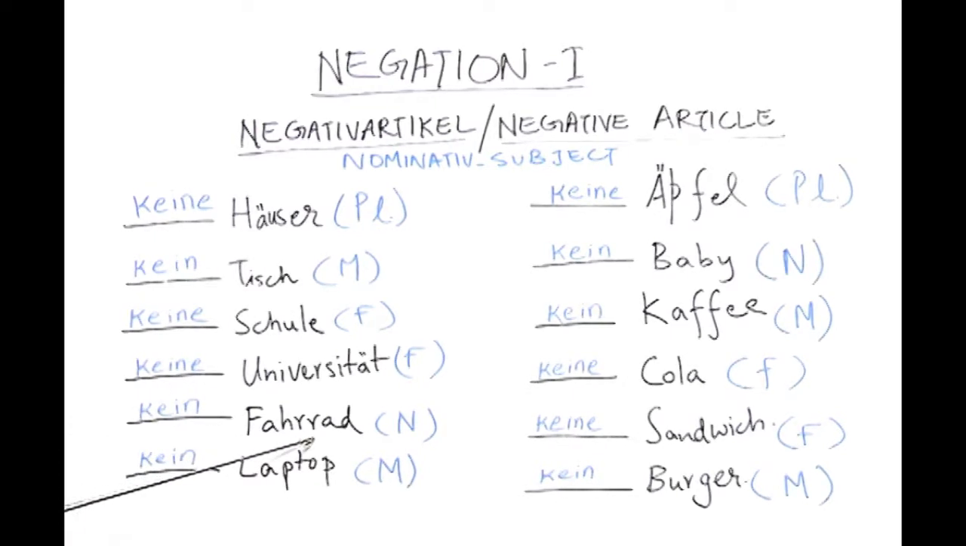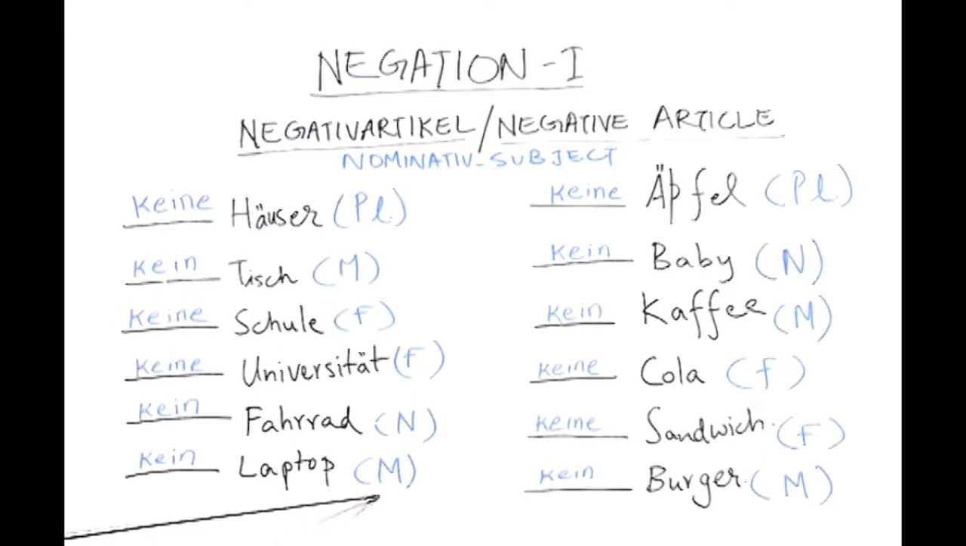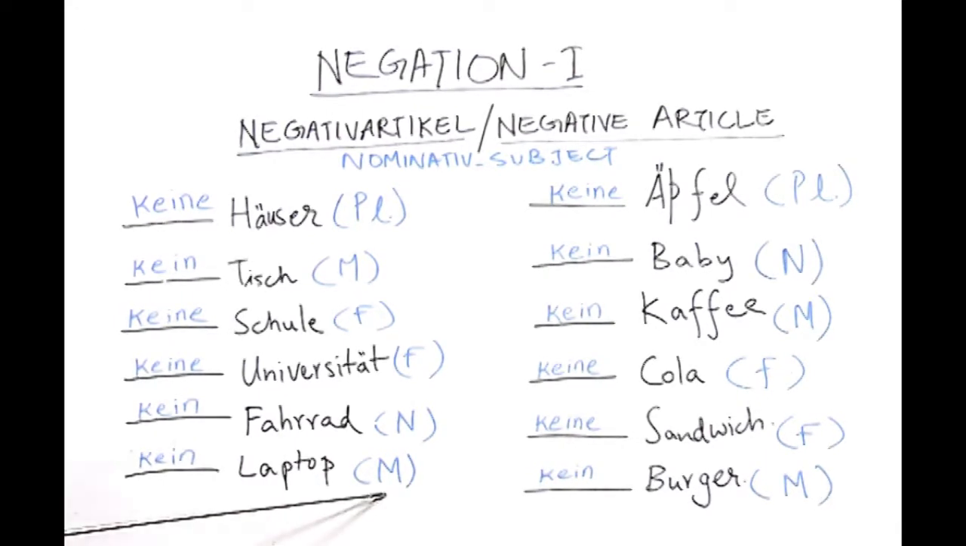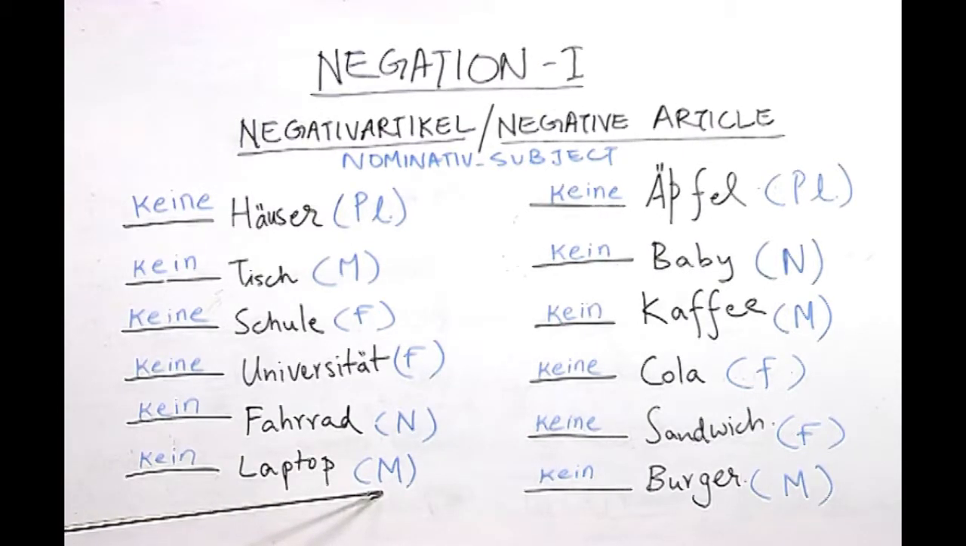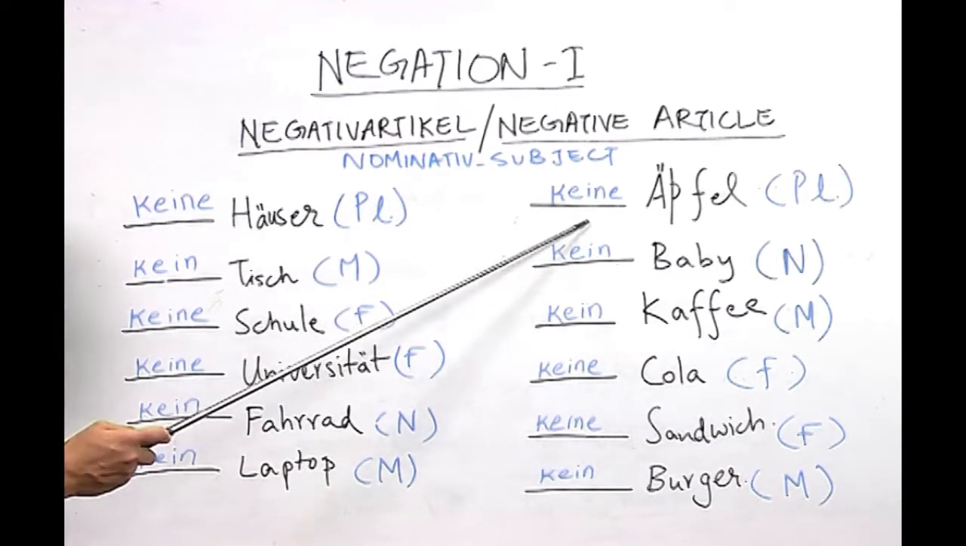Fahrrad, which means a bicycle, here our first student wrote the right negative article kein, and our second student wrote the correct article of the noun, which is neuter. Laptop, a very common word, here our first student wrote the correct negative article kein, and our second student wrote the correct gender for that noun which is masculine, der Laptop. Now moving on to the other nouns.